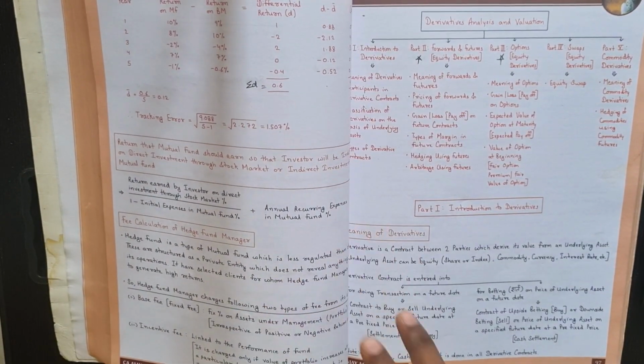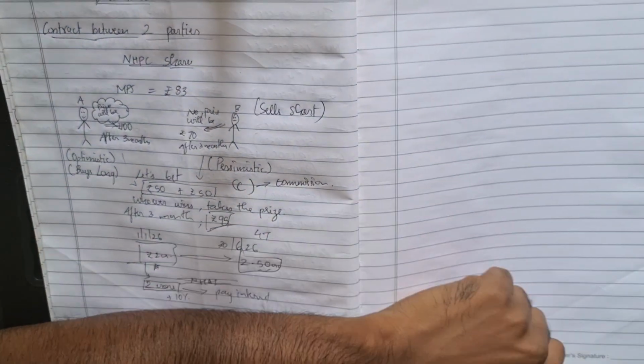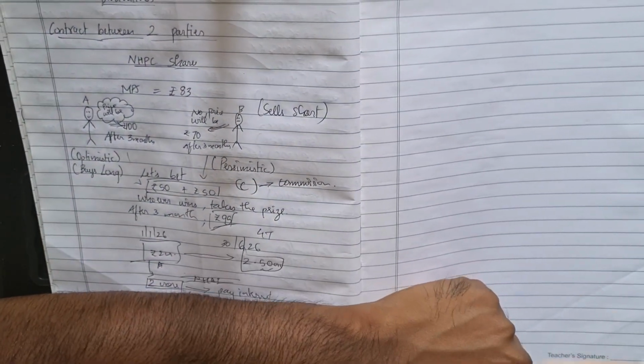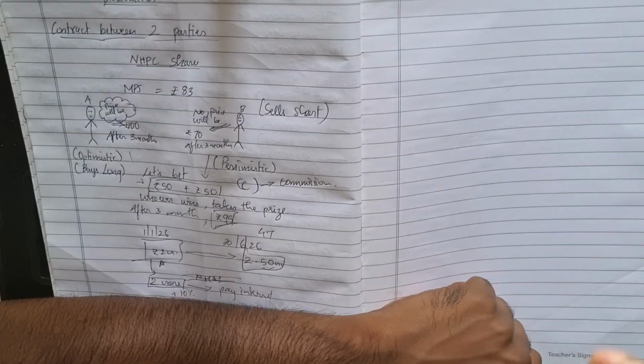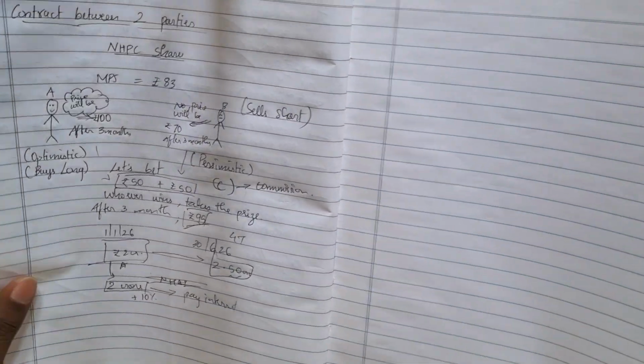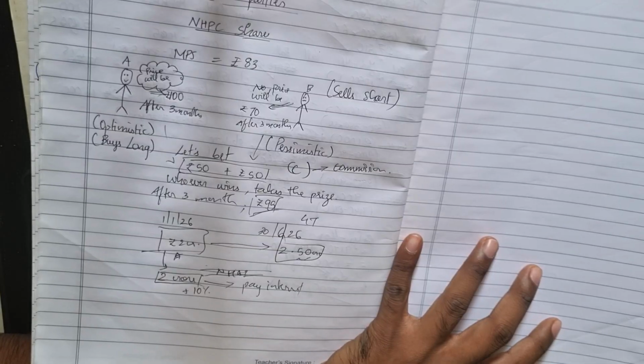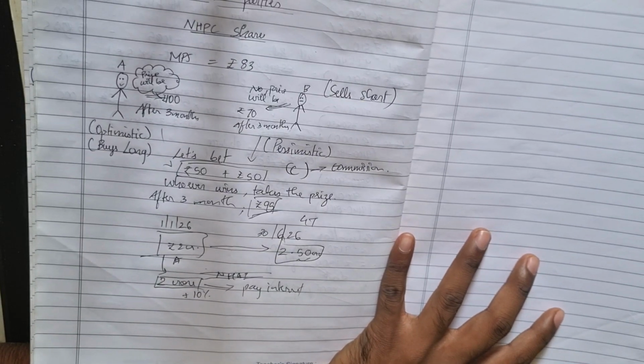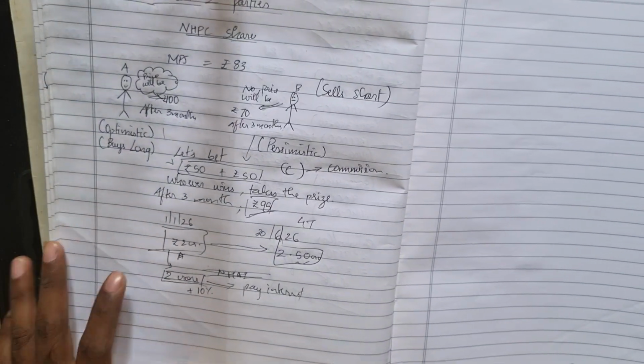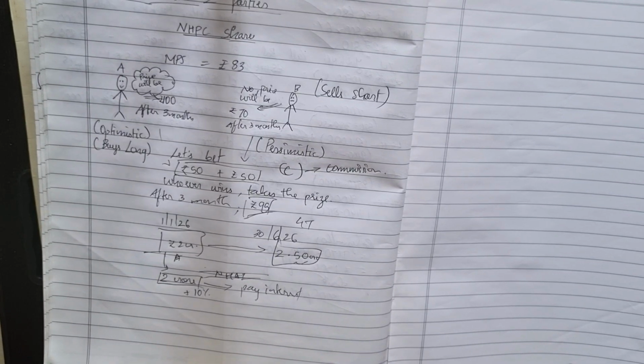So in the second case, the NHPC share case, they both do not wish to buy or sell the asset. They are just invested in the price of the security, purely betting. They do not need any asset. So in this case they settle by cash.